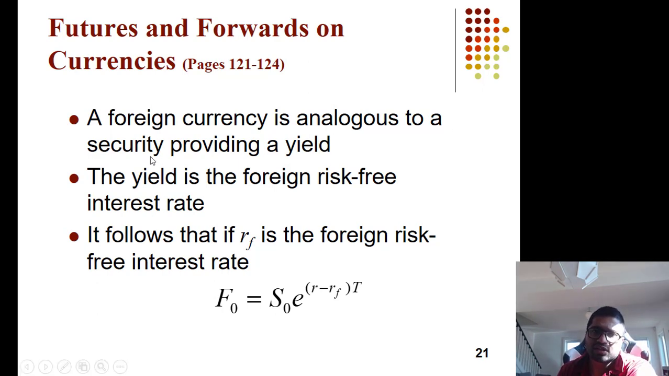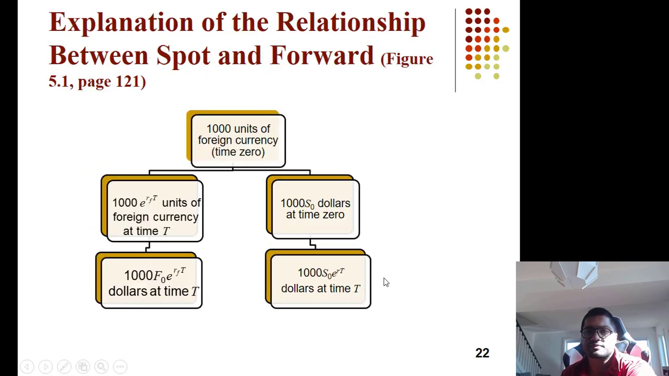A foreign currency is analogous to a security portfolio providing a yield. Whenever a currency future or forward is involved, you also have to factor in the risk-free rate that you get on the foreign currency. So the formula is F0 equals S0, the spot, times e to the power (r minus rf) times T.